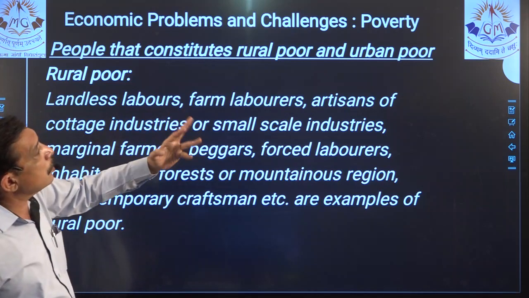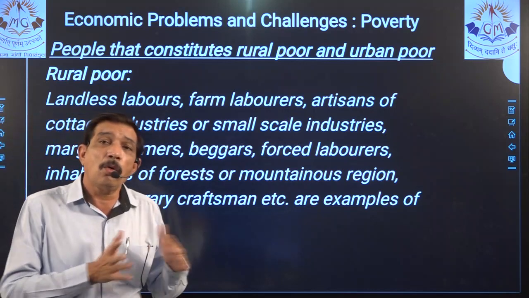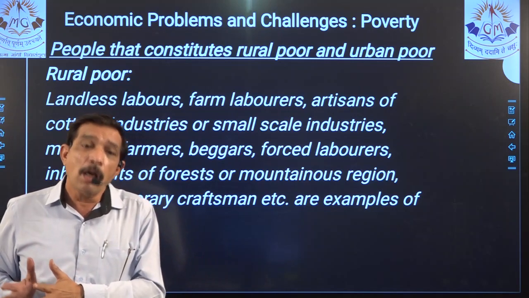Now, this is again, right, people that constitute rural poor and urban poor. Who are the people that are in rural India, in rural poverty, and which are the people considered in urban poverty?